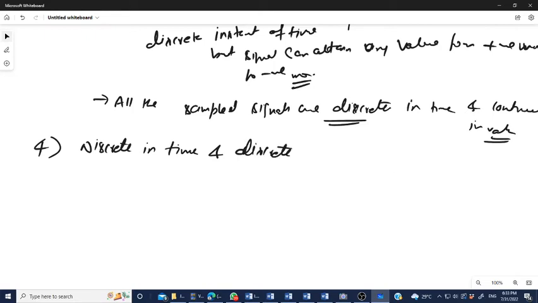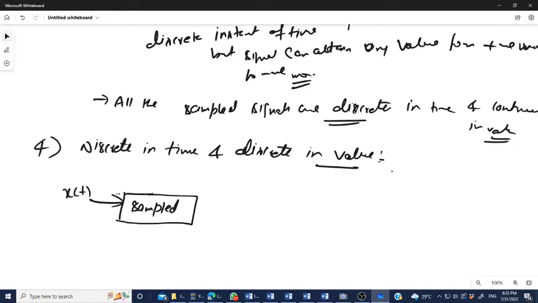How is it defined? Whenever the signal x(t), which is CTCV, continuous in time and continuous in value, is sampled, it is converted into DTCV, discrete in time and continuous value, with the help of the sampling theorem.